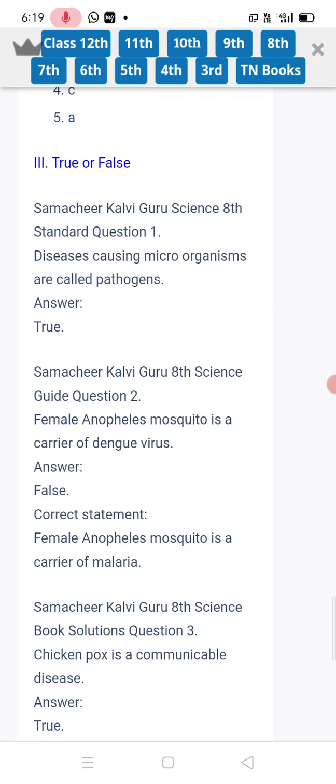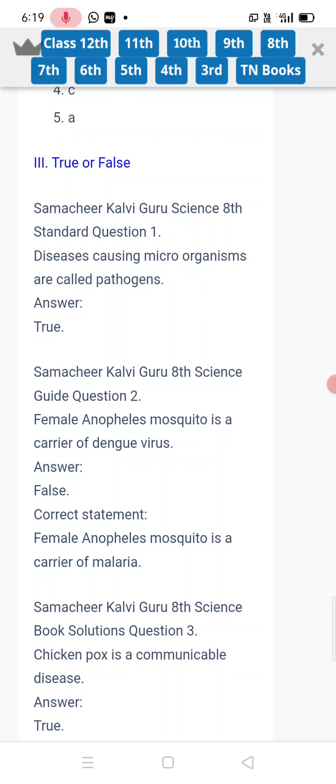Okay, say true or false. There are 5 true or false questions present in the microorganisms lesson. First one, disease causing microorganisms are called pathogens. This format is also correct, so the answer is true. Female Anopheles mosquito is a carrier of dengue virus.